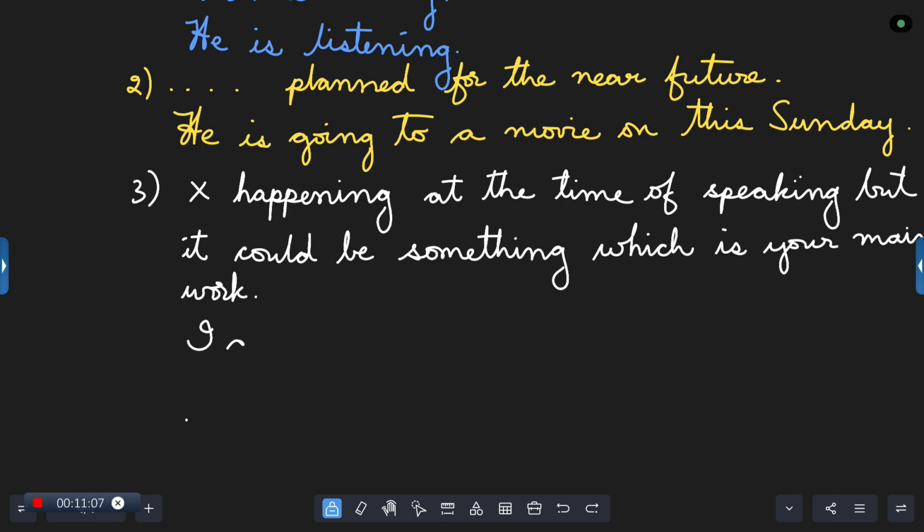I can write like this: I am learning music. Am I learning right now? No. But I am learning it maybe weekly, twice or thrice. And it is going on. It had been going on for quite a long period of time. Then I can use it in this manner. Is it clear? Everyone.